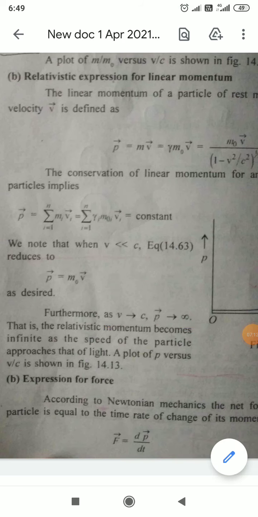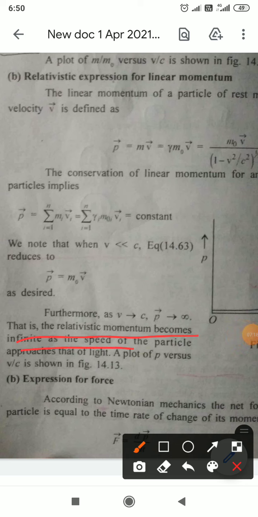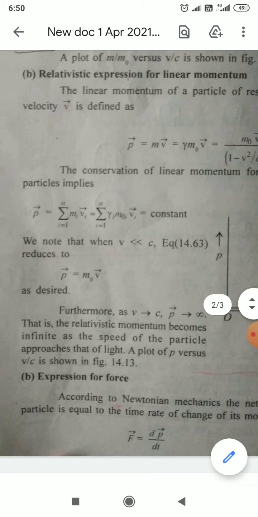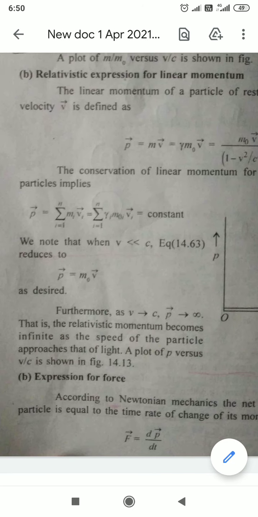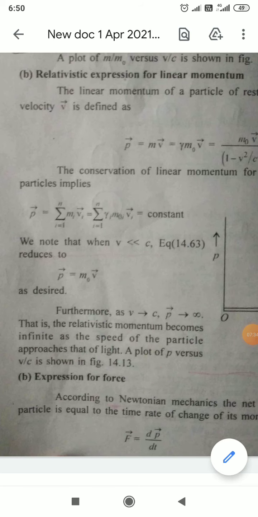This is relativistic momentum. The relativistic momentum becomes infinite as the speed of the particle approaches the speed of light. The plot of p versus v by c is shown in the figure. You have to write this as figure 3. That means this is your figure.